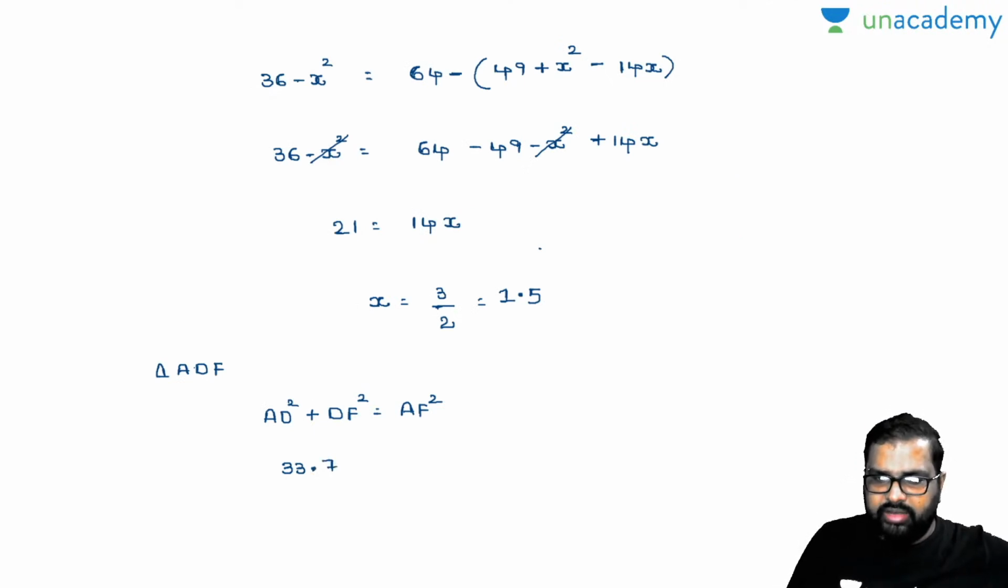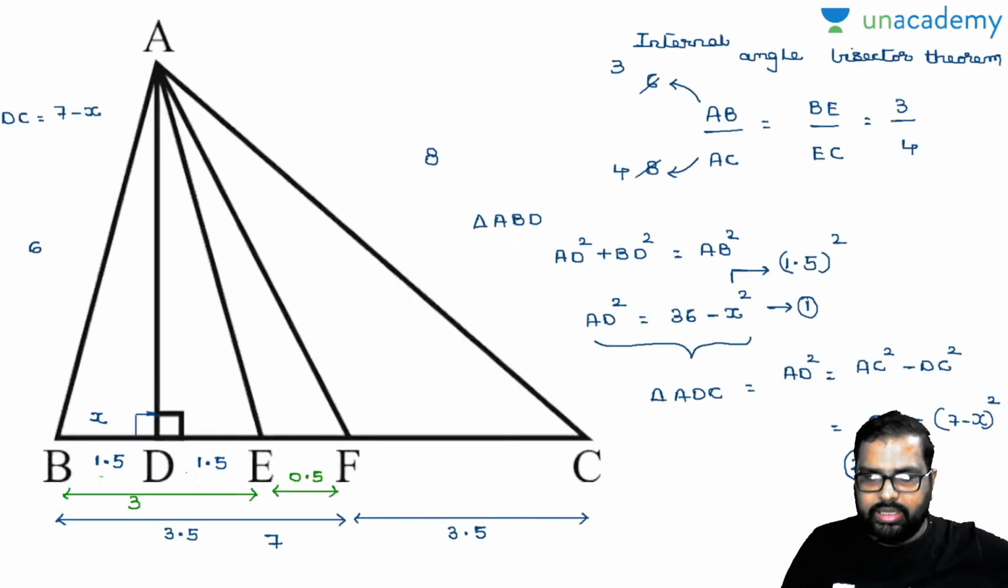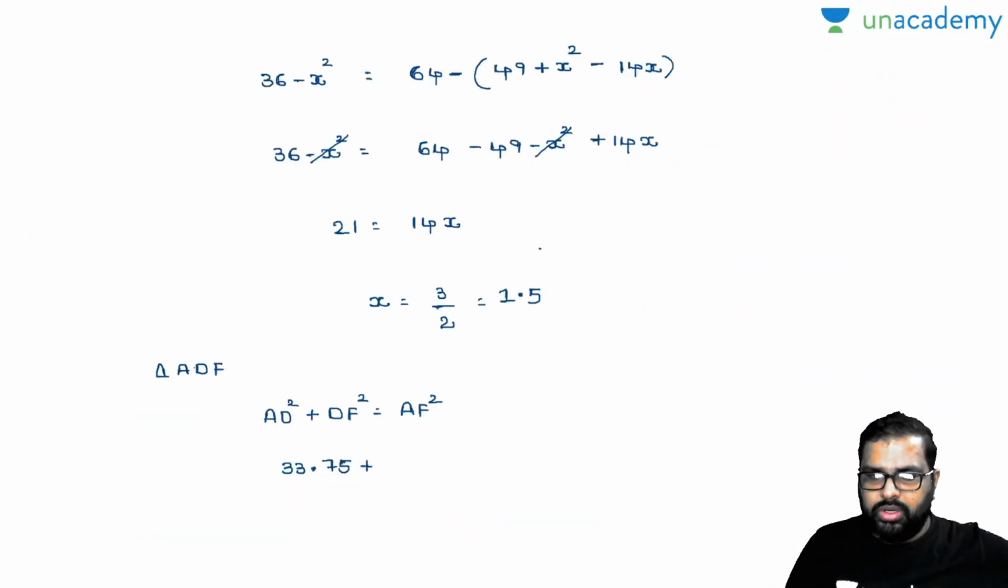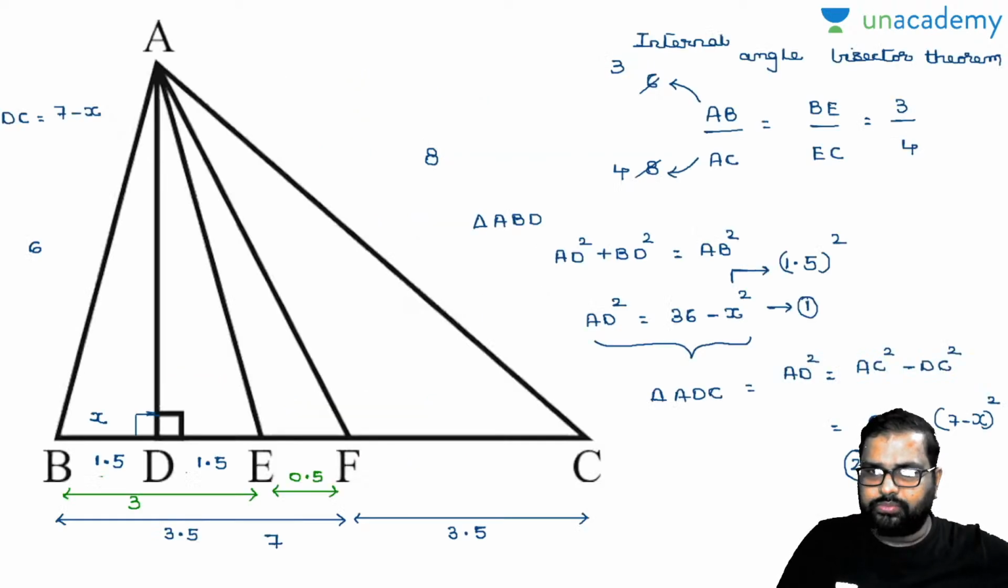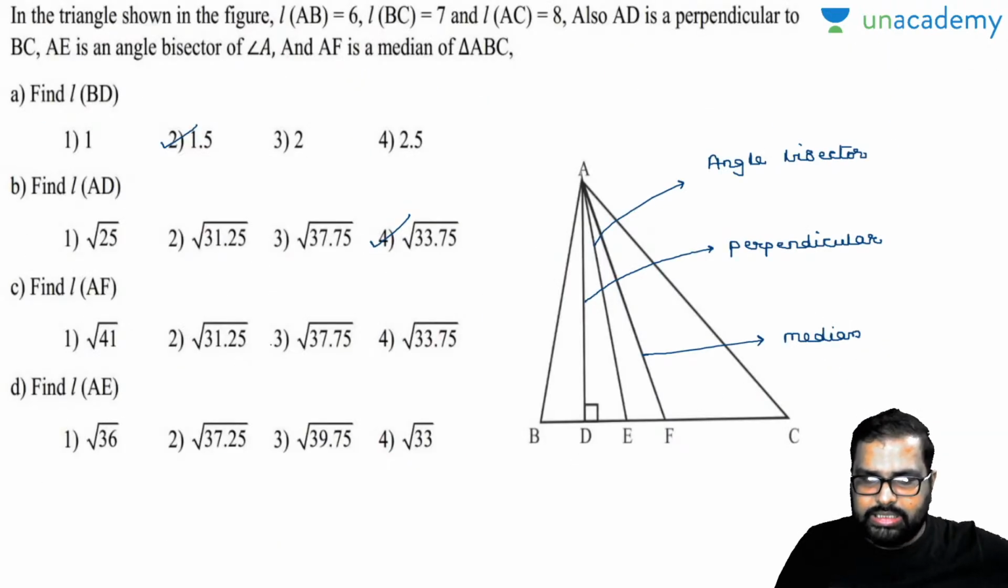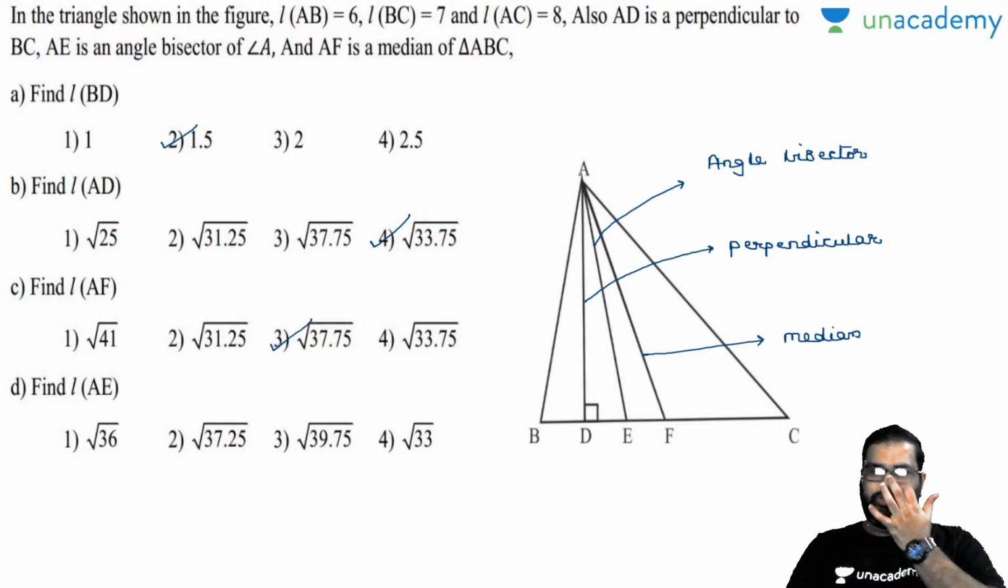Plus how much is the DF value? The DF value you already know, we have calculated this. DF value is 1.5 plus 0.5 squared, which is nothing but 4. So your answer will be 37.75. So AF value will be root of 37.75. Is there any such option there? Yes, there is an option there. Don't worry. Let's come back. Yes, there is an option.